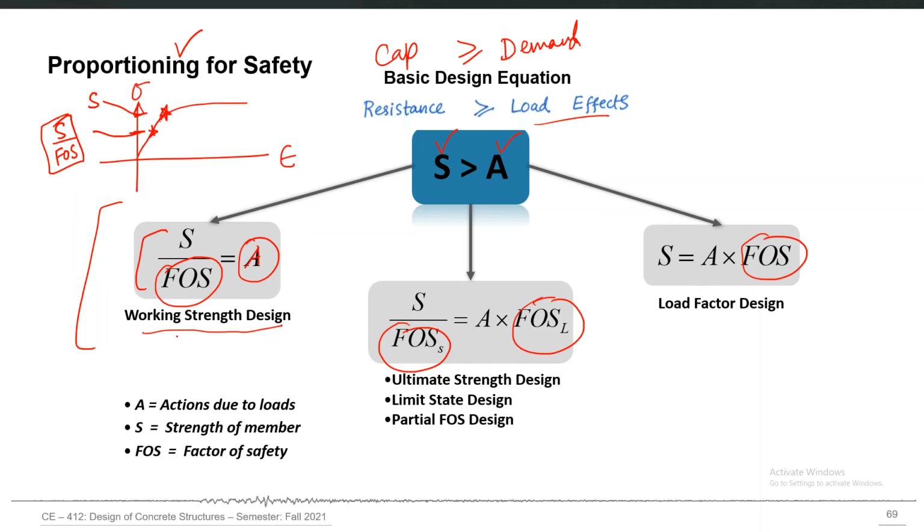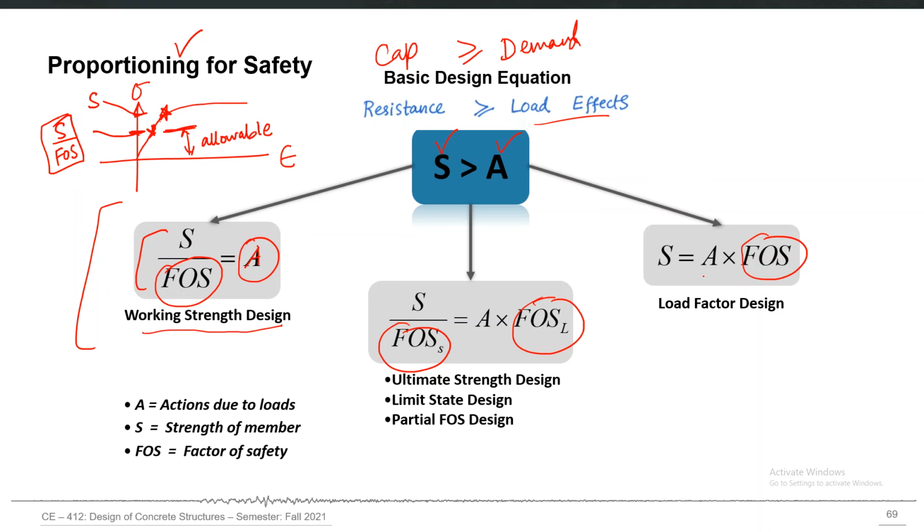Sometimes it is also called the allowable stress design, because we have already decided that this much should be the maximum stress which is allowable in that material. If the stress exceeds that number, increase the cross-sectional size or increase the amount of steel or do any design change to keep the stress within this allowable limit. So this is my allowable range of stress, which is actually dictated or controlled by the strength divided by the factor of safety.